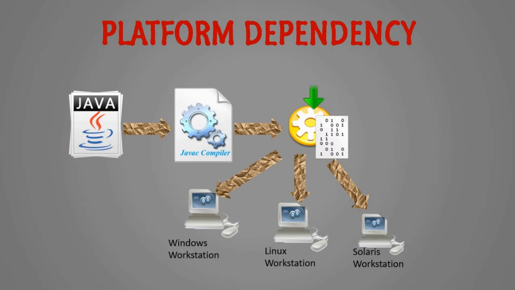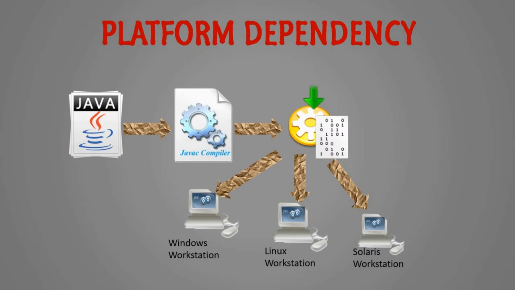When we compile our Java code, normally you might have seen that when you compile your C programming code, you will get an additional file called an object file, right? Similarly, you will get a file in a bytecode format when you compile a Java program, right? If you have that bytecode formatted file, you can run your Java program on any operating system that has a Java virtual machine, right?